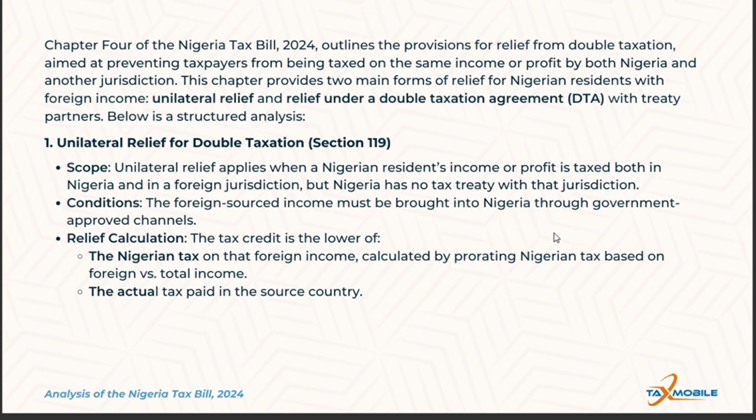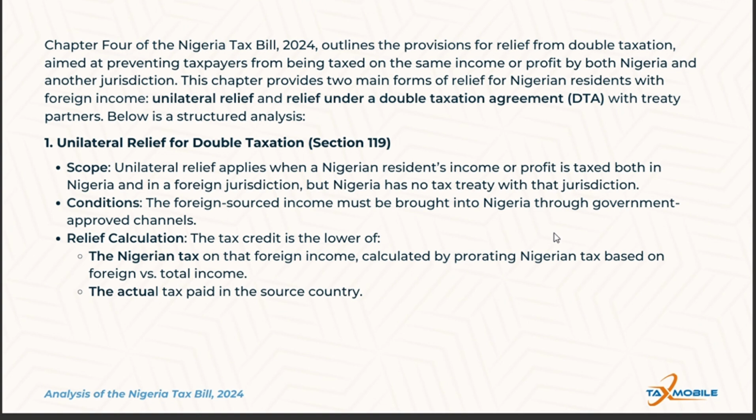This chapter establishes two primary forms of relief. The first one is unilateral relief, for cases where Nigeria does not have a double taxation agreement with the foreign jurisdiction. The second is double tax agreement based relief, for cases where a treaty exists between Nigeria and the other jurisdiction. These provisions ensure that taxpayers are not disadvantaged in international business and trade while maintaining Nigeria's fiscal